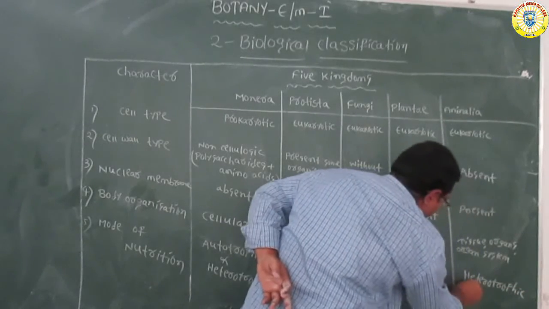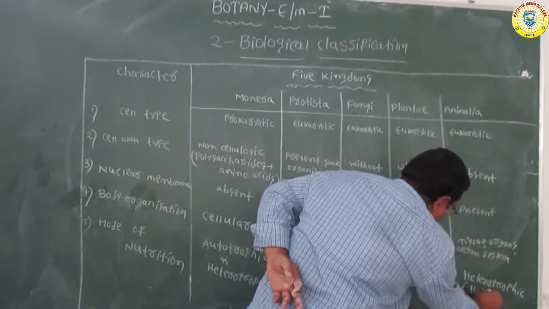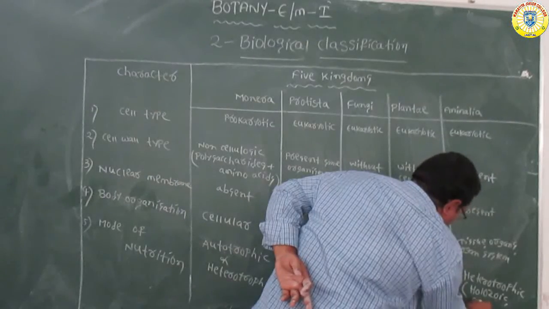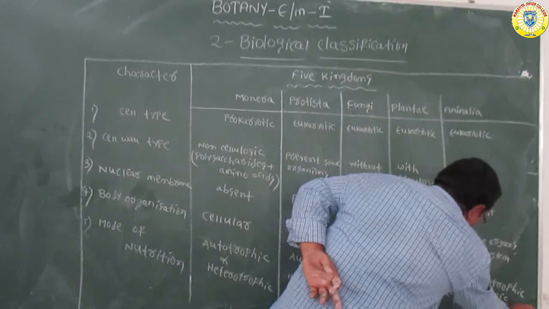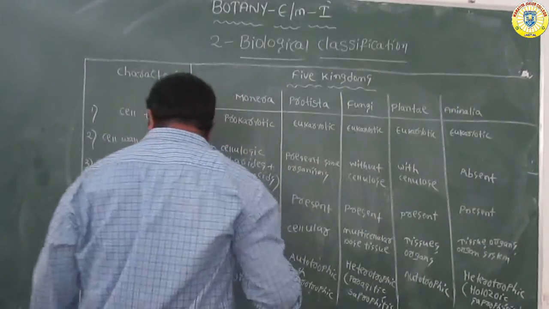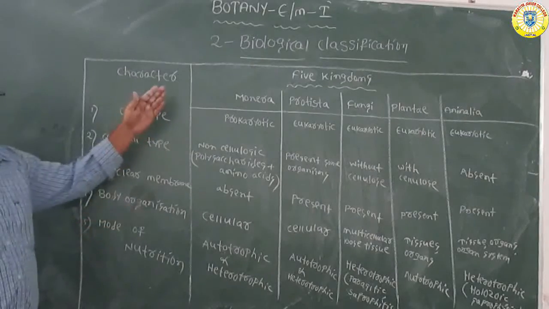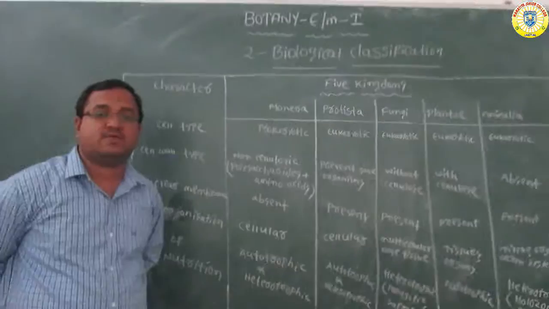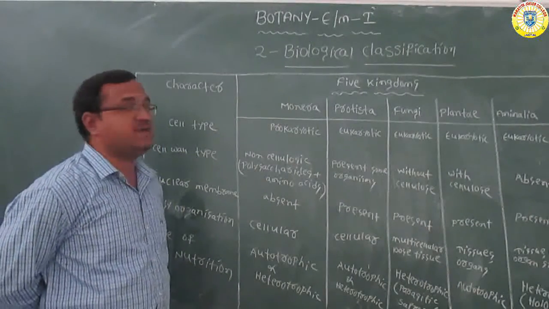In the heterotrophic, two types are there. One is holozoic, another one is saprophytic. So these are the five characters we discussed so far. Okay, so far we completed the five kingdom system of classification.